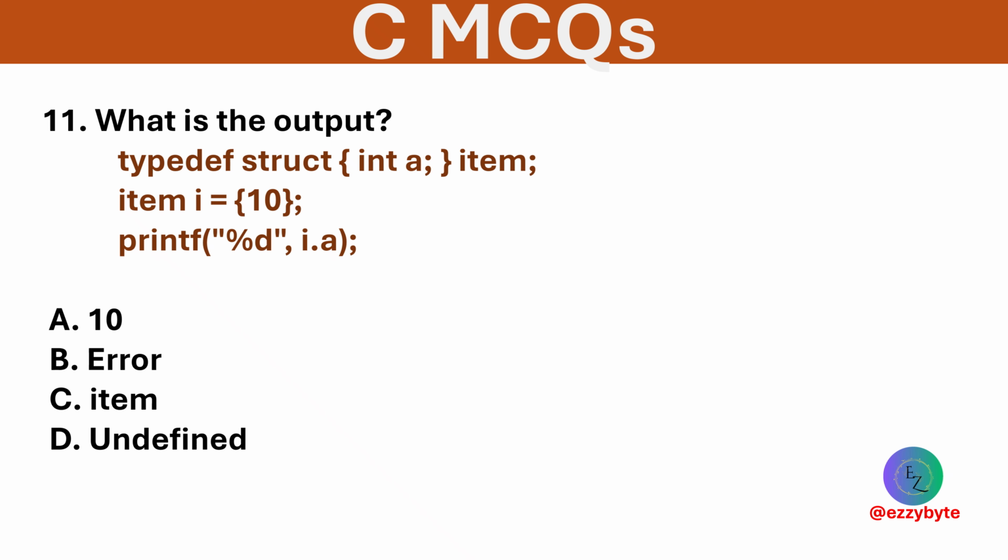What is the output of the following code? Options are 10, error, item, and undefined. Option A is correct. Typedef allows use of item as a type name.